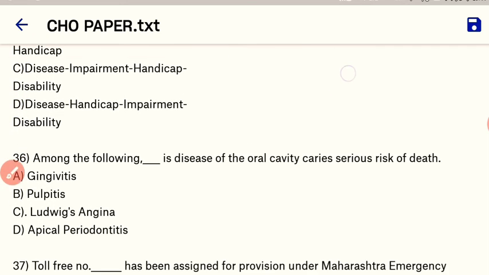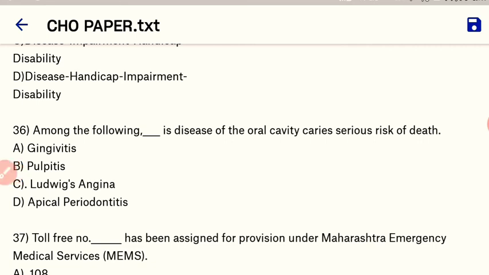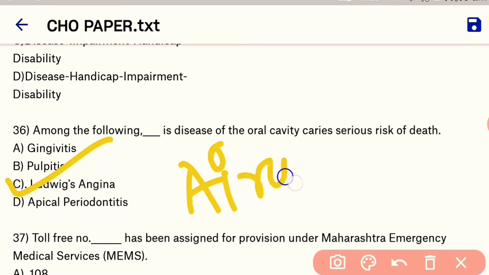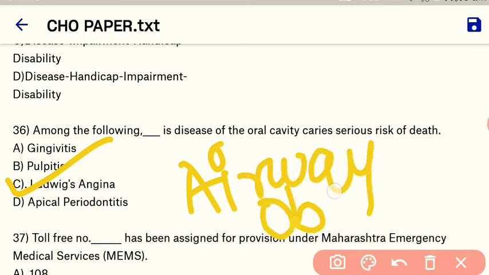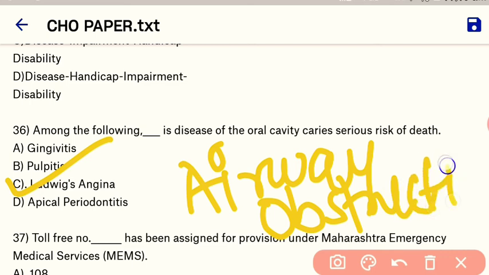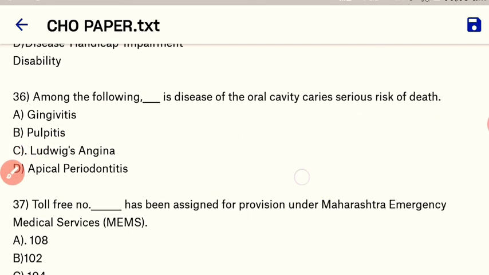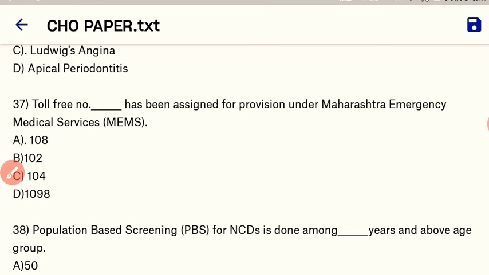Okay. Next question. Among the following, which disease of the oral cavity carries serious risk of death? So here our right answer is Ludwig's angina. It is a disease of the oral cavity which carries a serious risk to health because it causes airway obstruction, which leads to a risk of death. Okay. Next question. Which toll-free number has been assigned for a provision under the Maharashtra Emergency Medical Services? So here our right answer is 108.